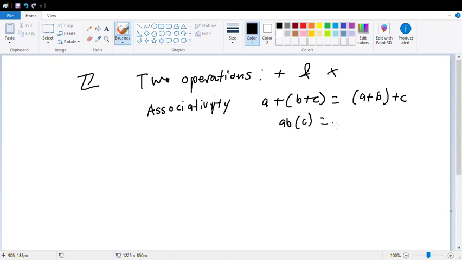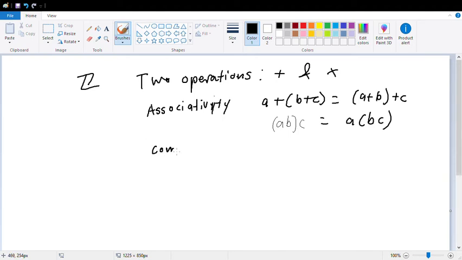Oh, frick. Wait, that's not it. Thank goodness erasers are a thing. So A times B times C is equal to A times B times C. Okay, so we know associativity.